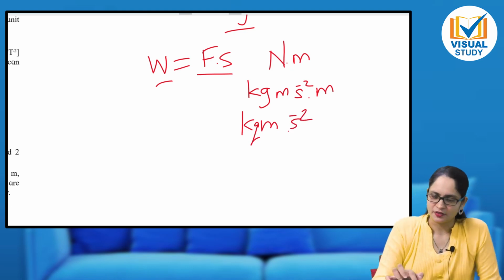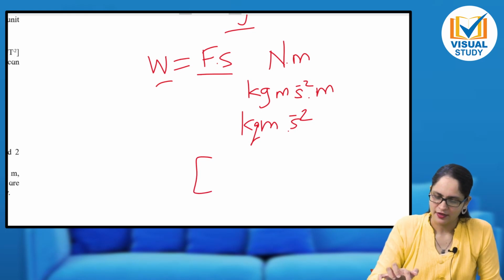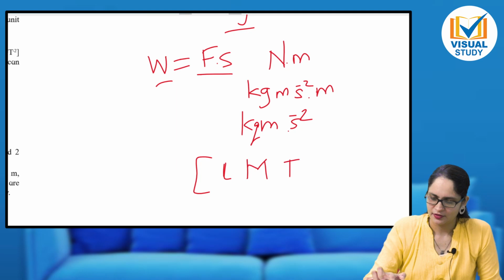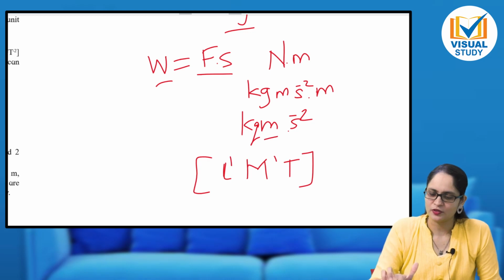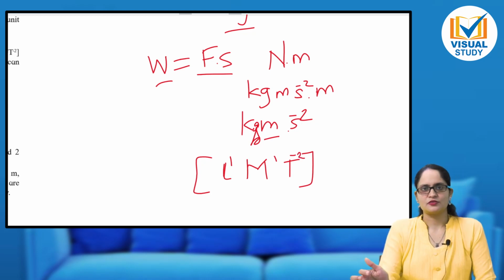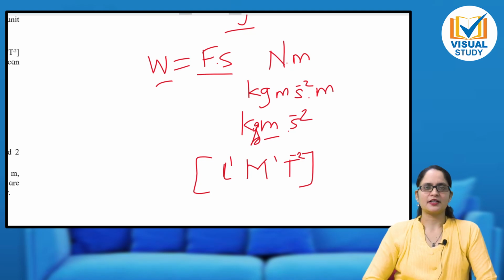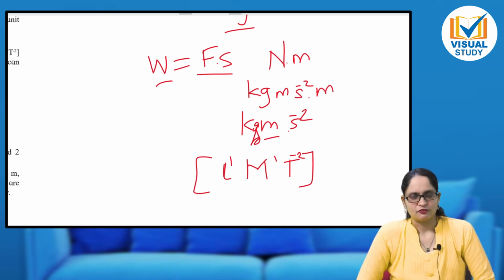Now I will write the dimensions. L, M, T. So it is M raised to 1, L raised to 2, because of meter square, this is kg, so M raised to 1, and T raised to minus 2. You also practice at your end different examples for writing dimensions.